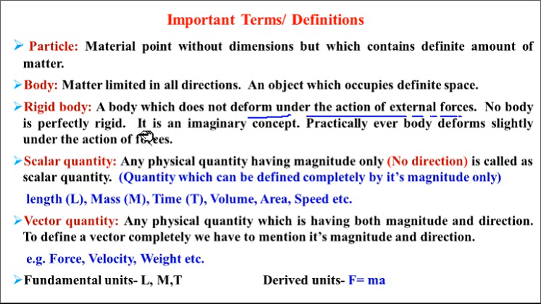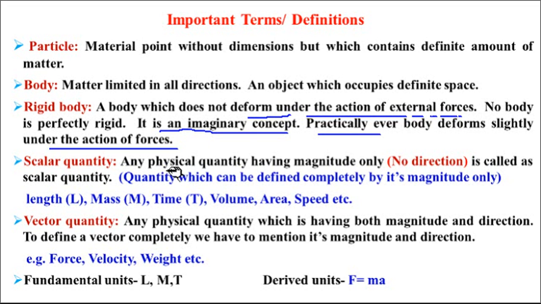No body is perfectly rigid in reality. It is an imaginary concept. Practically, every body deforms slightly under the action of forces. So when you apply a force on any body, there will be slight deformation. A rigid body is just an imaginary concept. It never exists in nature, because whenever you apply any force, there will definitely be some effect on that particular body.